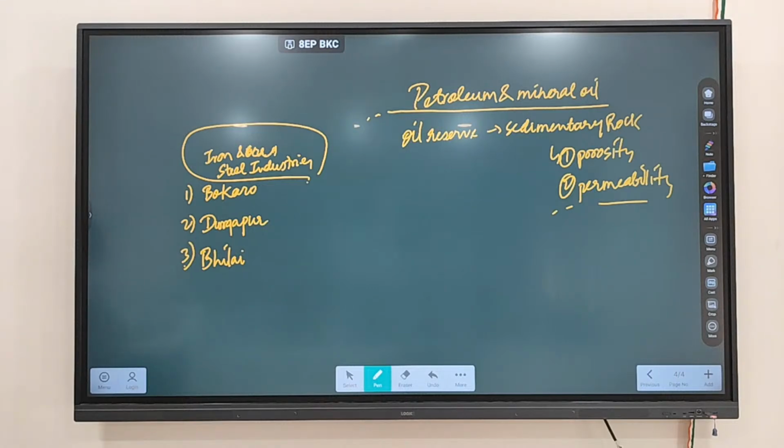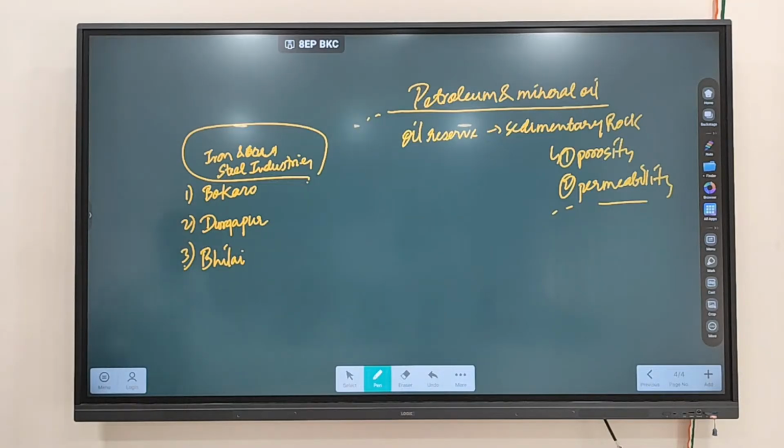Which type of sedimentary rocks? Rocks that are porous in nature as well as permeable in nature. Porous means tiny gaps need to be there in the rocks. And permeable means that it allows the liquid or gas to go inside. That is what we call permeability. Clear? Any doubt regarding this?